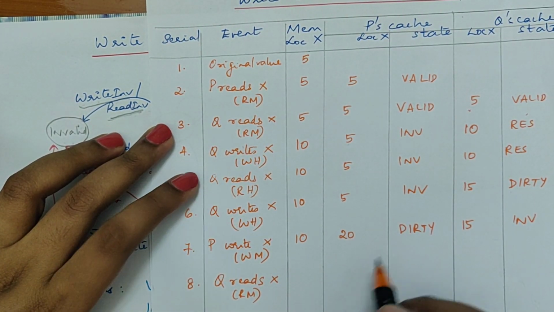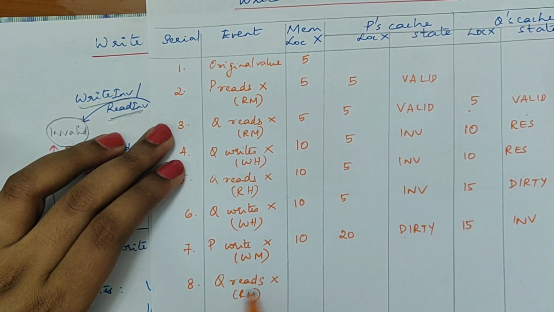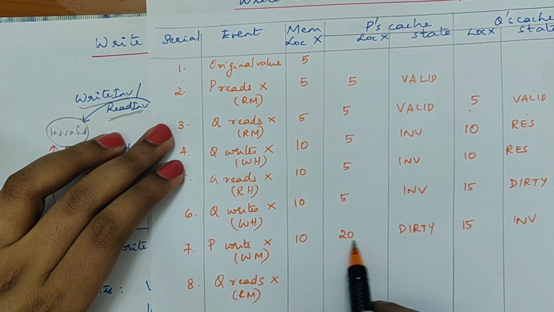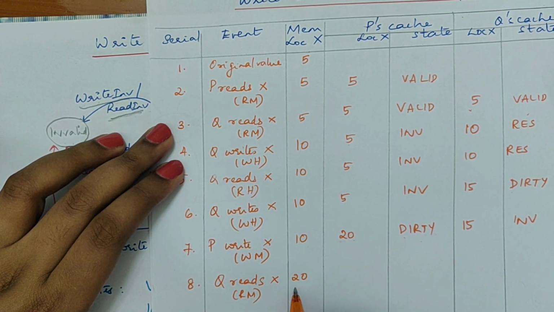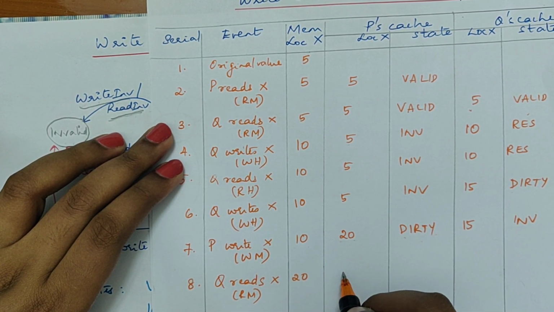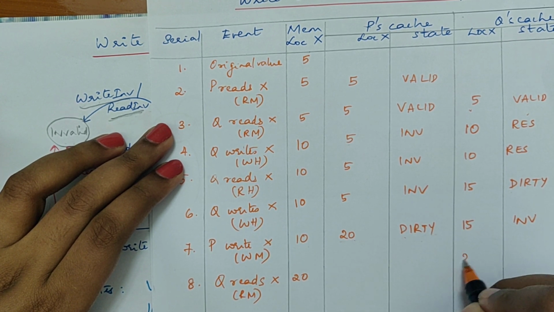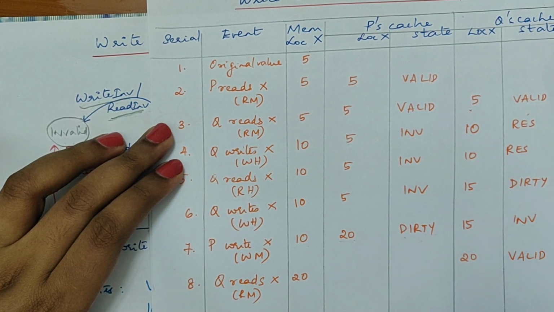So here you have a cache with dirty state. When Q tries to read the value of X from memory, this will be snooped by P's cache, and the value will be taken from this state. It will be updated to memory, and this will be read by Q, and its state will be set to valid, because I am only reading.